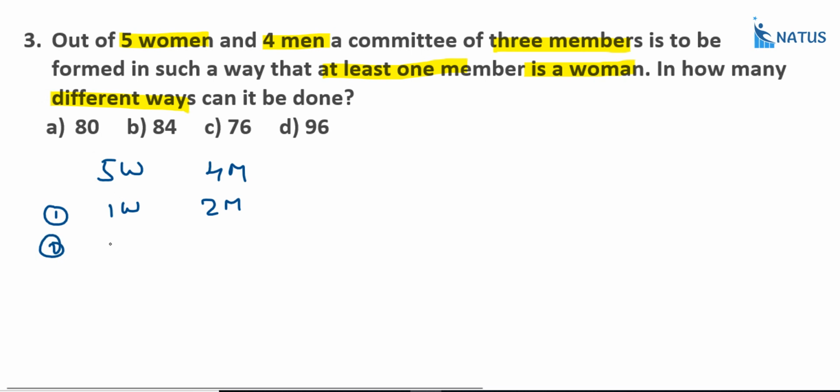What is the second case? Two women and one man. And what is the third case? Three women, so that is equal to zero men. Why? Because there is no condition for men, right?